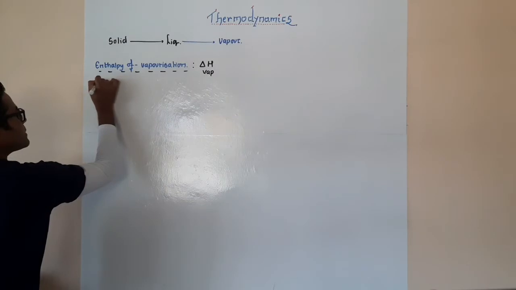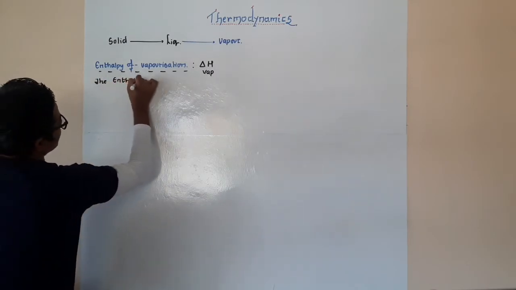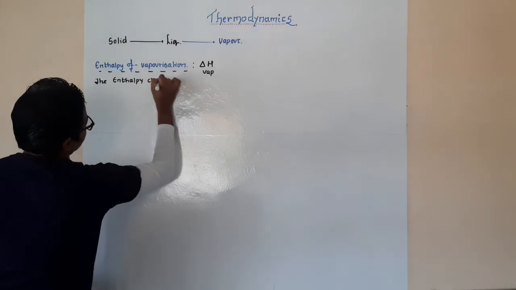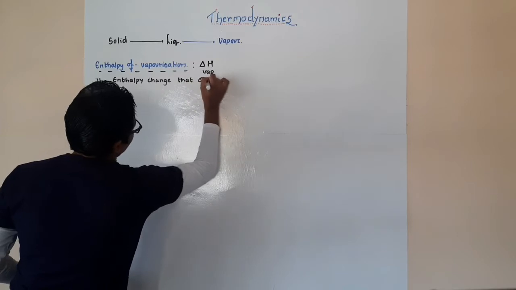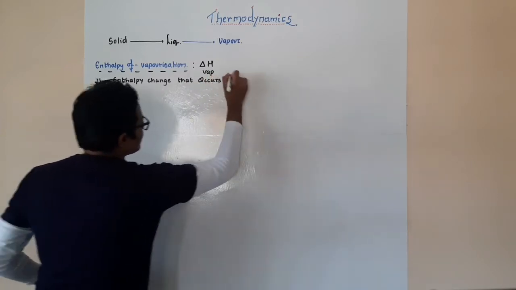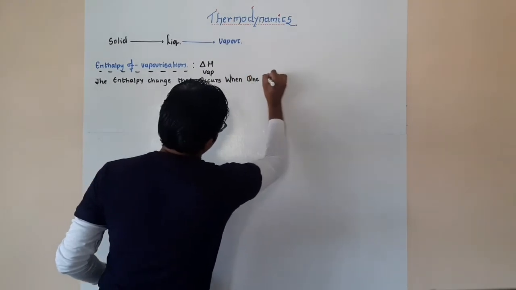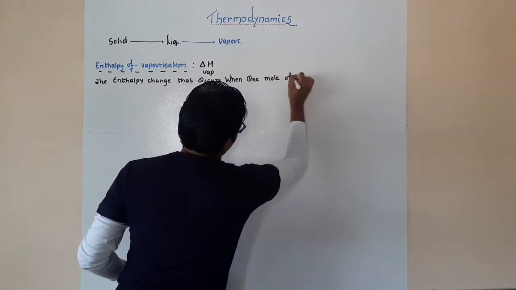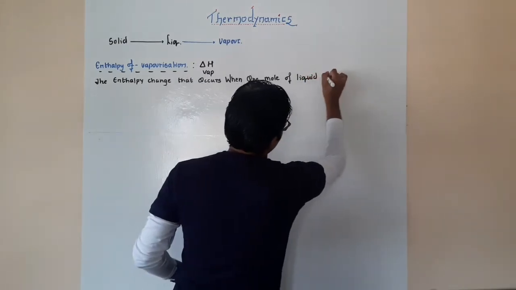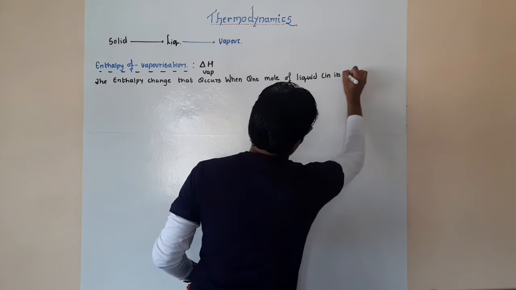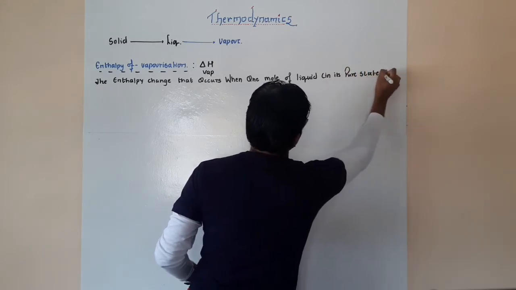Now, the enthalpy change that occurs when 1 mole of liquid, of course in its pure state, we have already discussed the pure states, correct?